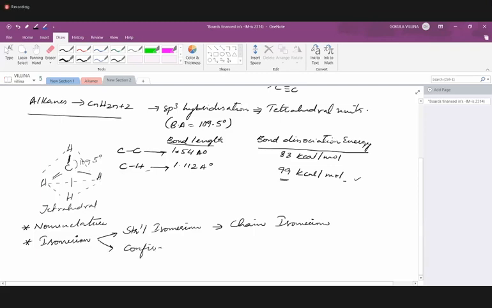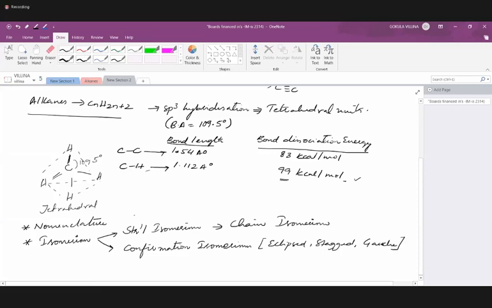The types possible are eclipsed, staggered, and in almost all examples, Gauche forms.